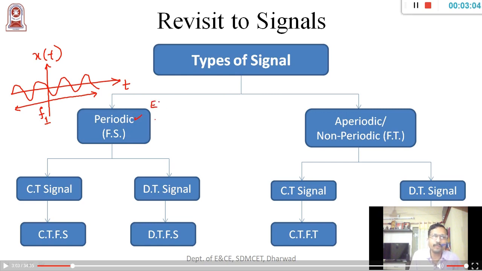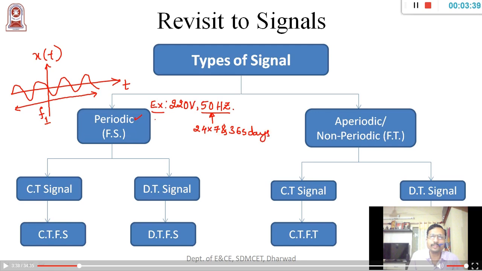The best example for a periodic signal is that every day we receive a voltage of 220 volts and 50 hertz of frequency to our home from the ESCOM, right? That is the power supply. Now that particular frequency, 50 hertz, will remain constant throughout 24 by 7 and 365 days.